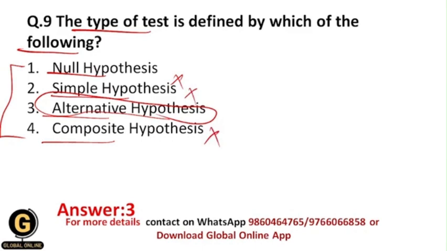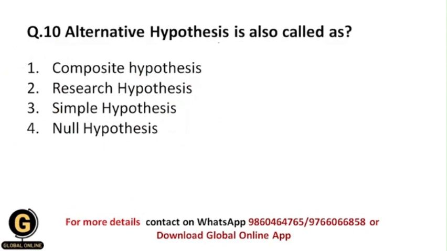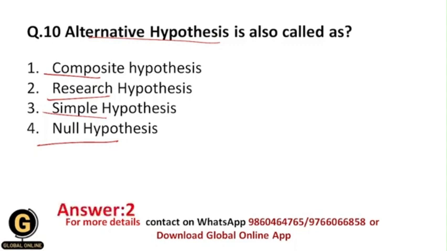Okay, now next is, alternative hypothesis is also called as. So what is the different name for alternative hypothesis? Whether it is composite hypothesis, research hypothesis, simple hypothesis or null hypothesis. As I have told you earlier in this video, alternative hypothesis is also called research hypothesis, and that's why the correct answer is 2, that is research hypothesis.